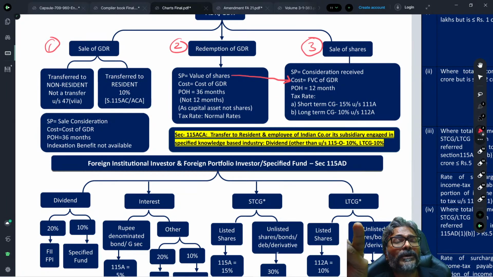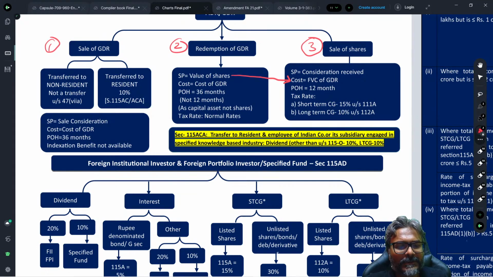Whatever was the value taken into account at the time of the conversion of ADR and GDR into the shares, that value, students, will become the cost of acquisition. I hope that every one of you is clear with this one. So all of these things have to be looked upon.